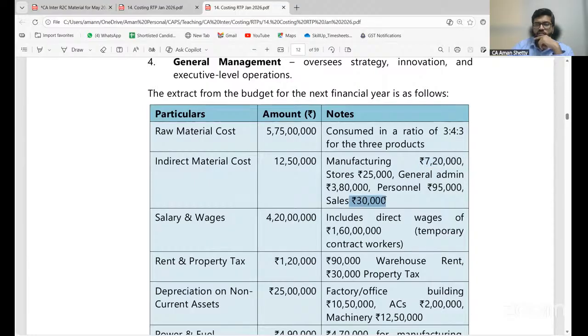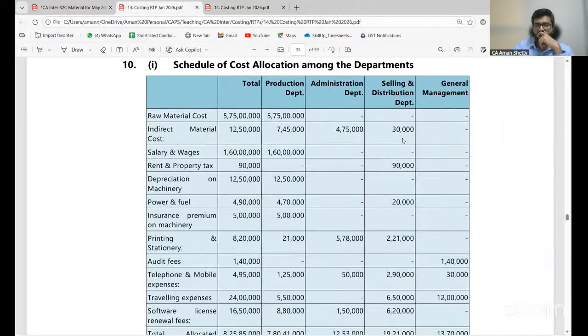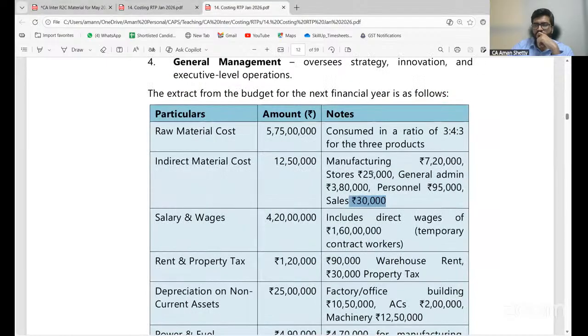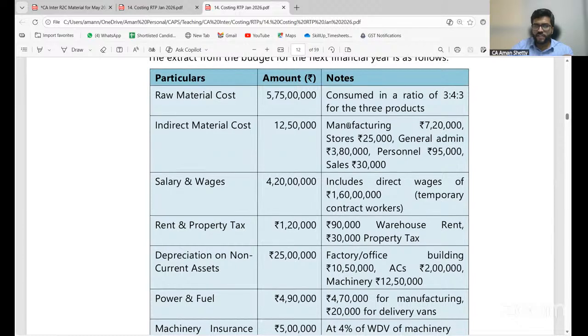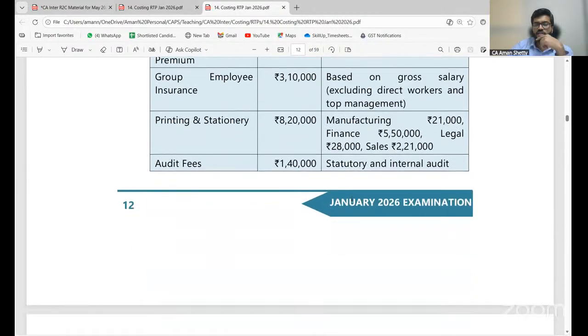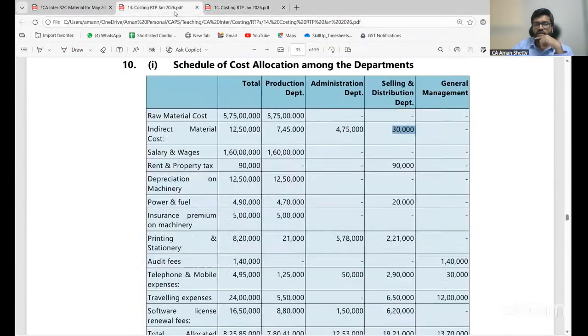Then your sales of 30,000, that is related to selling and distribution, right? Yes, that has come here. And the balance has gone to the administration department. Is it clear? Stores and general administration, right? So total is 12 lakh 50. In this way, the first table in the allocation is done. Is it clear, all of you? Did you all understand?